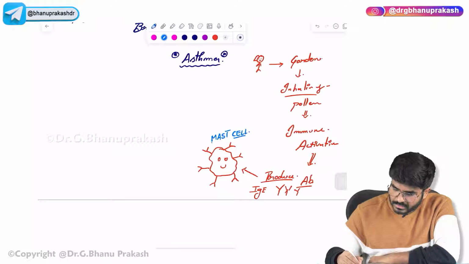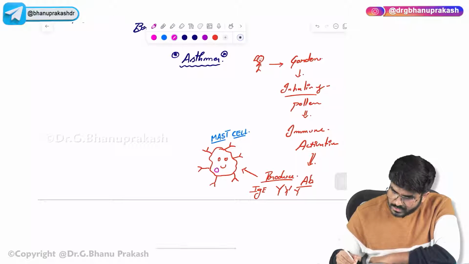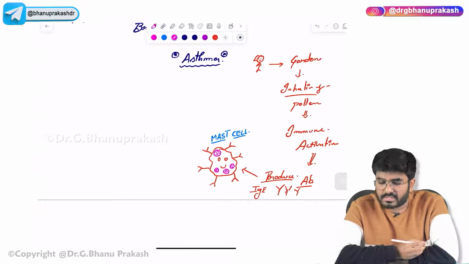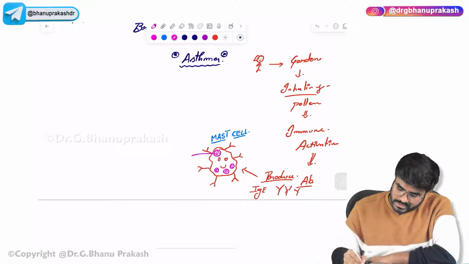Okay, mast cell. Now what are the important points about the mast cell? Inside these mast cells, if you look, there are granules present. These are like vesicles, or I should say granules, with a lot of substances which are already preformed. Now do you know what these granules consist of? The contents are important. These granules contain histamine.